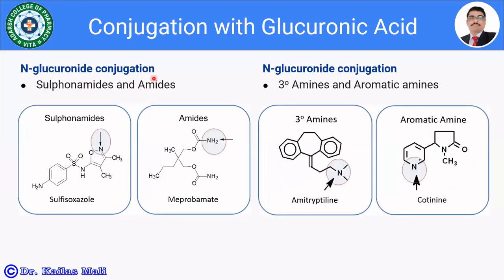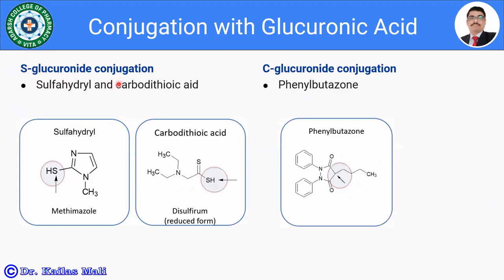Then the sulfonamides and the amides, again the N group from the sulfonamides, for example, sulfisoxazole, and amide, which again comprises an N group. So there is an N-glucuronide conjugate, for example, meprobamate, which is going to be conjugated with the glucuronic acid. Then similarly, the tertiary amines, for example, amitriptyline, which comprises the tertiary amine. So here it's the N group, and the aromatic amine. So here the aromatic amine is present, for example, cotinine, which is going to be conjugated with the glucuronic acid and furthermore excreted from the body.